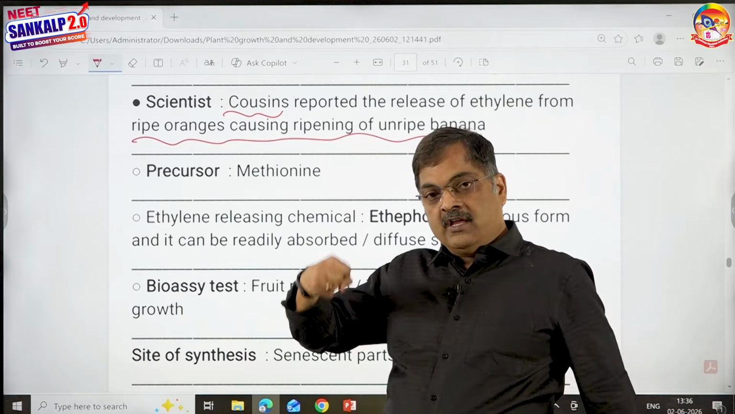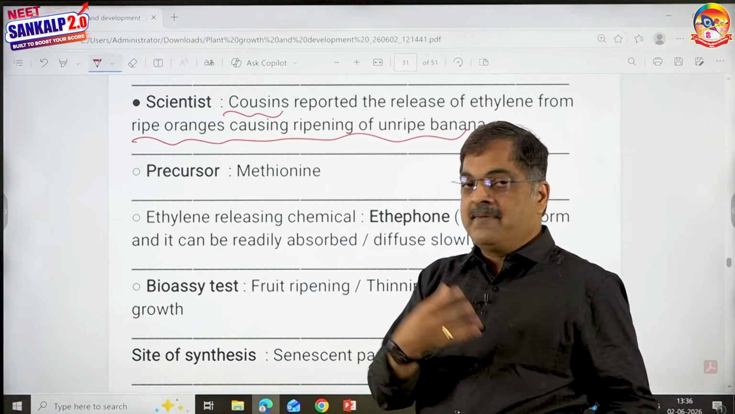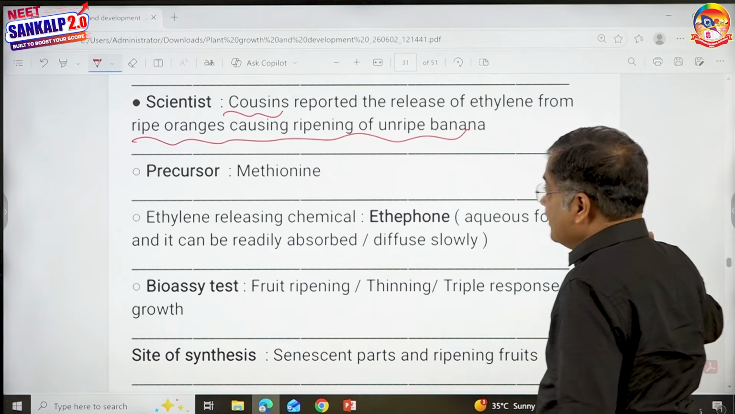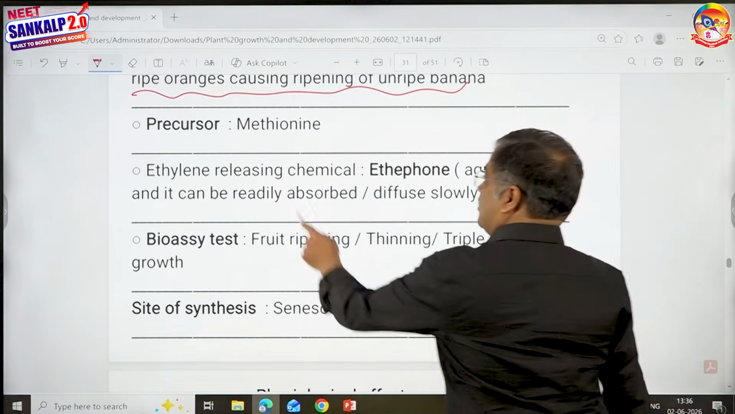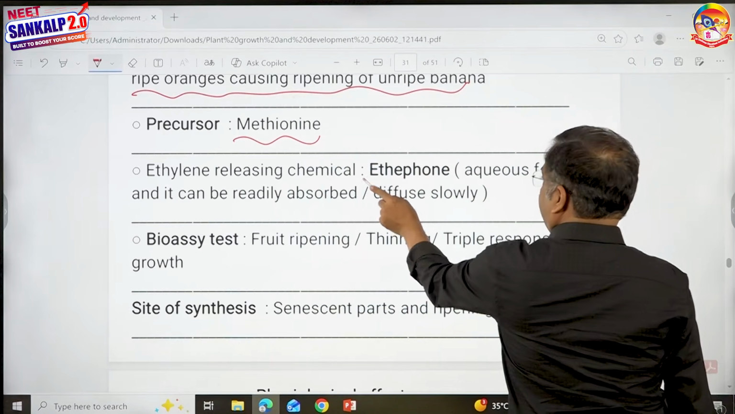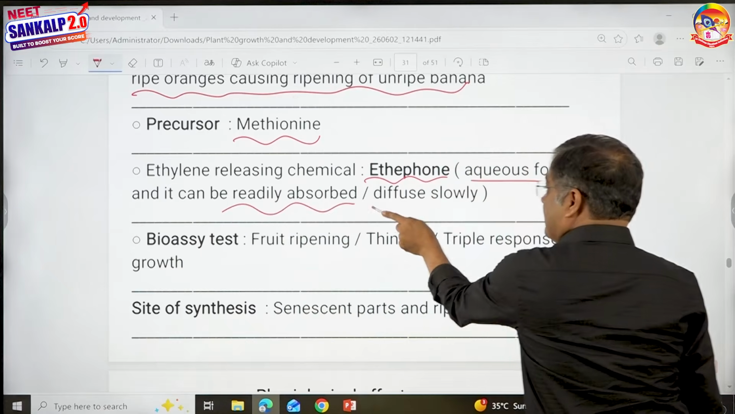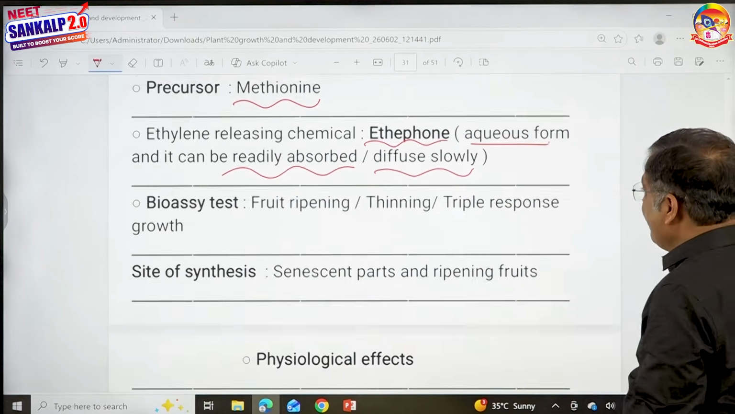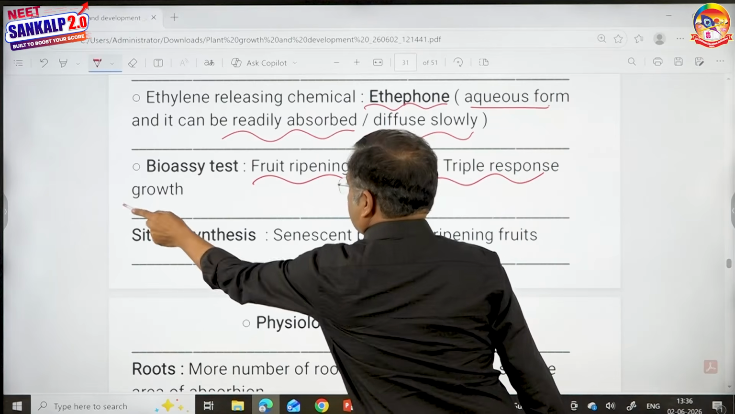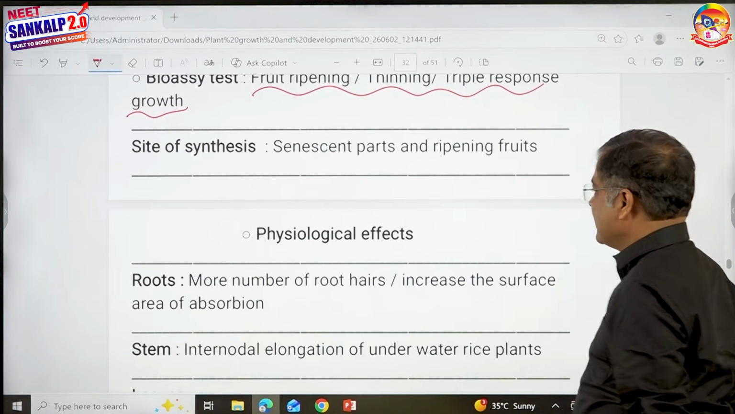So if you keep one ripe fruit in the company of other unripe fruit, the ripe fruit releases ethylene and causes the ripening of the remaining fruits. All right, the precursor for that is methionine, not there in your book. Ethylene releasing chemical is ethephon, which is in aqueous form. It can be readily absorbed and diffused slowly. Bioassay is fruit ripening, thinning and triple response growth. Site of synthesis, it is in senescent parts.